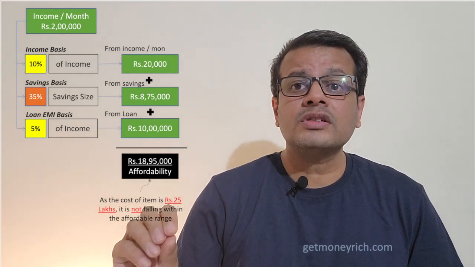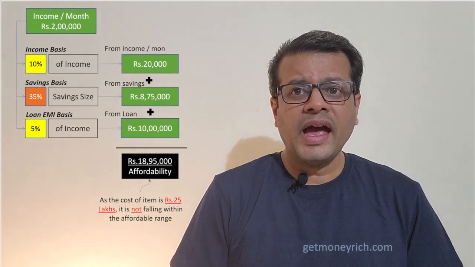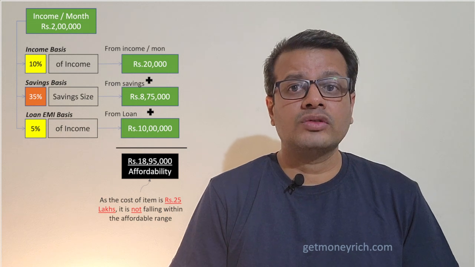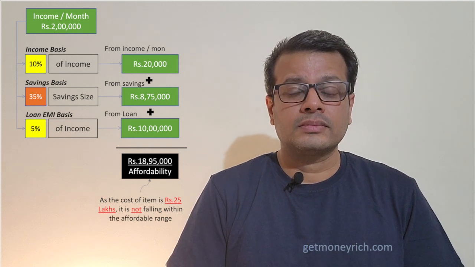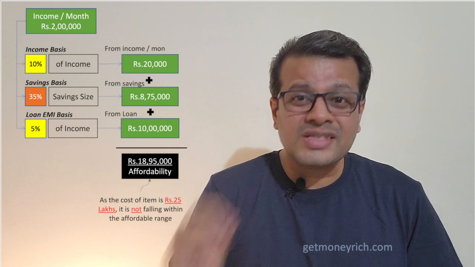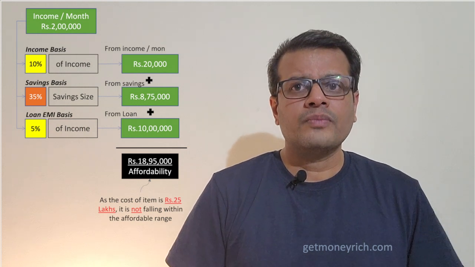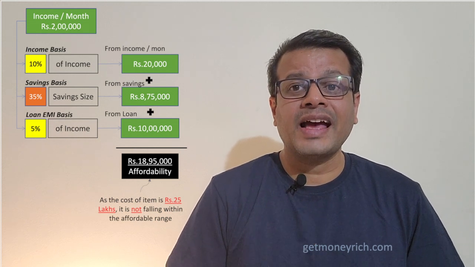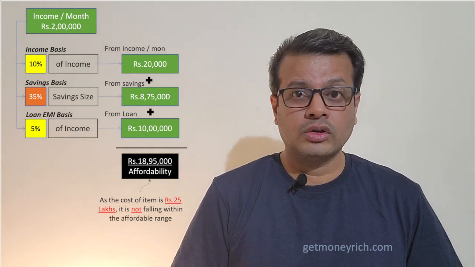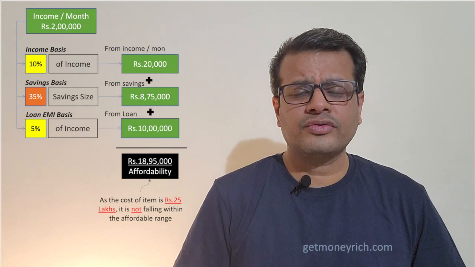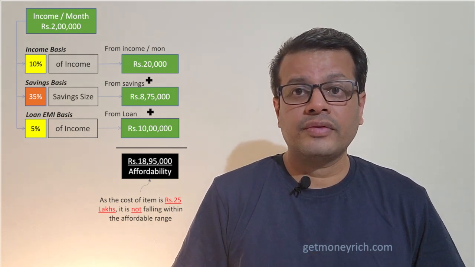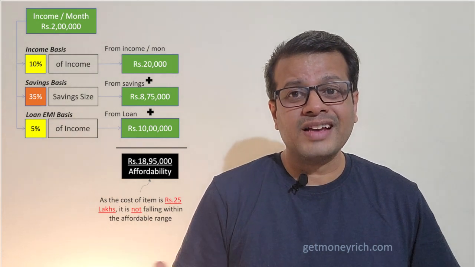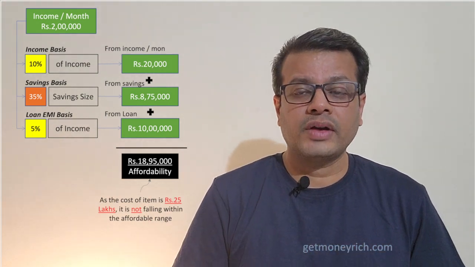Your monthly income is 2 lakh rupees and you have a savings of 8 lakh 75,000 rupees to buy a car. You have the savings specifically to buy the car. So let's apply this rule and see if the 25 lakh car is affordable for you or not. So first of all, you have a saving of 8 lakh 75,000. So this is a tick. You have 8 lakh 75,000 out of 25 lakhs.